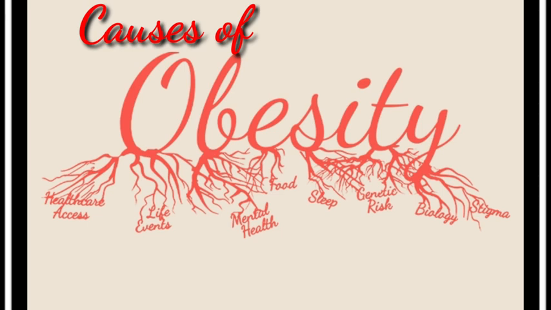Physical activity, the increased availability of high calorie foods and the presence of genes that make obesity far more likely. But ultimately, obesity results from consuming more calories than the body needs over a long period of time. These are the causes of obesity.